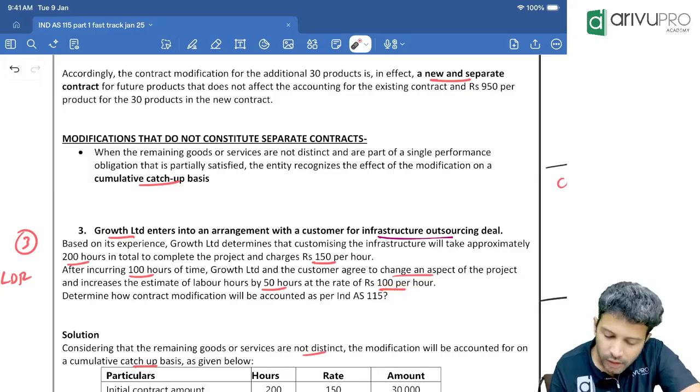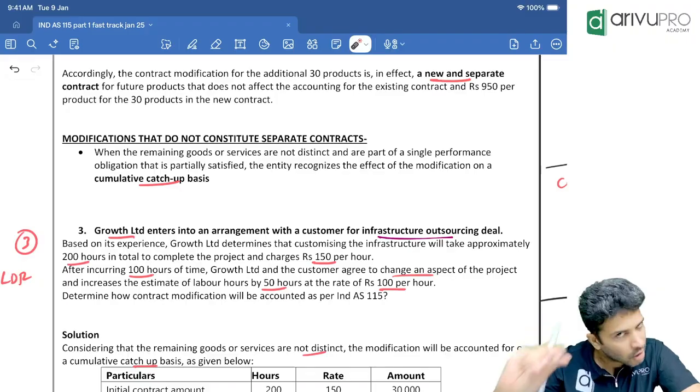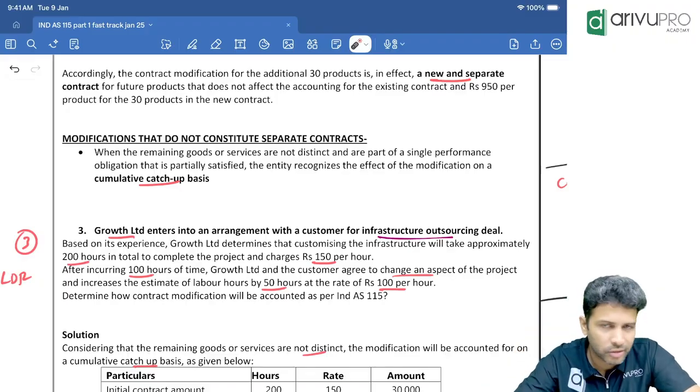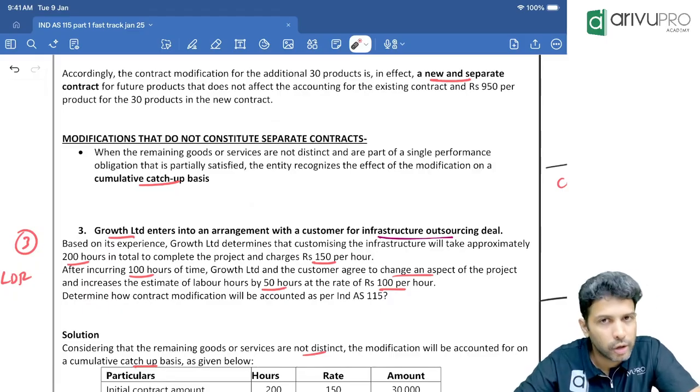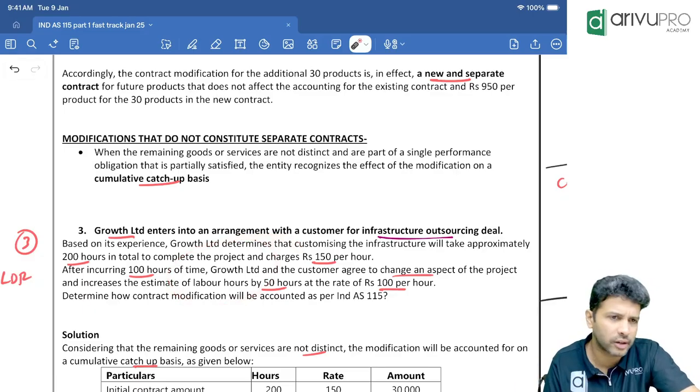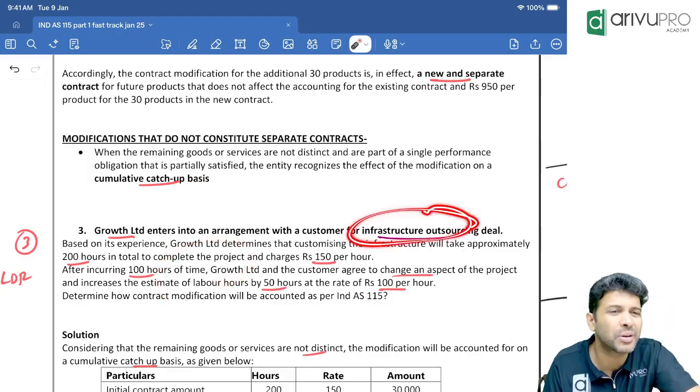Yes, sir. Now, how should we account for this modification? The contract modification has happened here. For you to treat a modification as a separate contract, 2 conditions should be satisfied. What are those? New goods or service should have been added. Here, it's a service contract. Did a new service come in now, or is it the same service only?